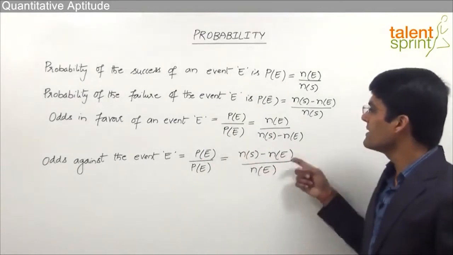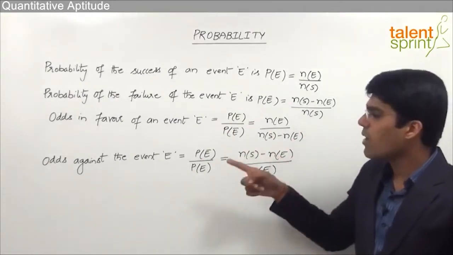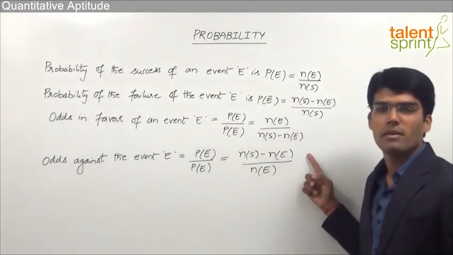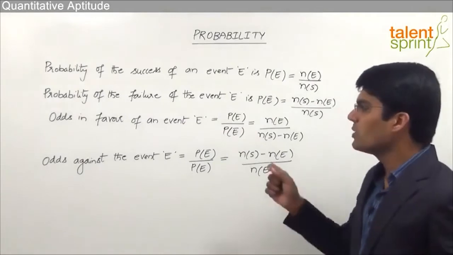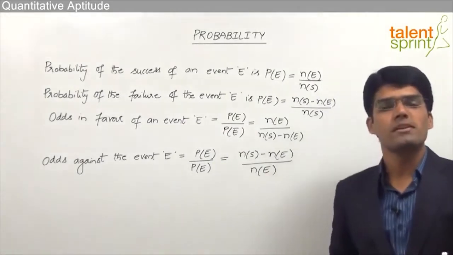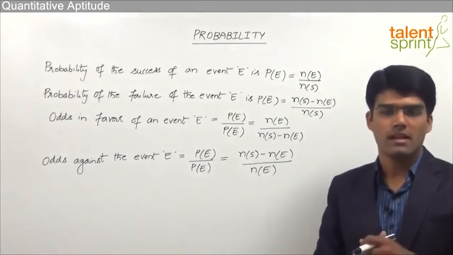So odds in favor is nothing but number of favorable outcomes by number of unfavorable outcomes, whereas odds against is number of unfavorable outcomes by the number of favorable outcomes. Let's take an example to understand how to measure the probability of success or probability of failure when the odds in favor or odds against are given to us.